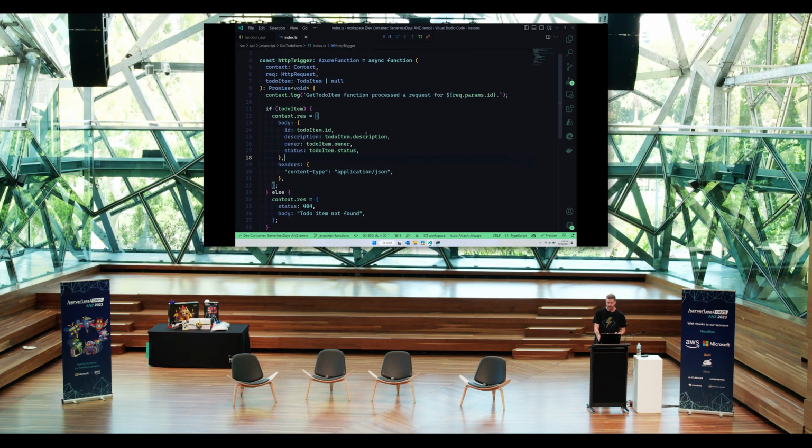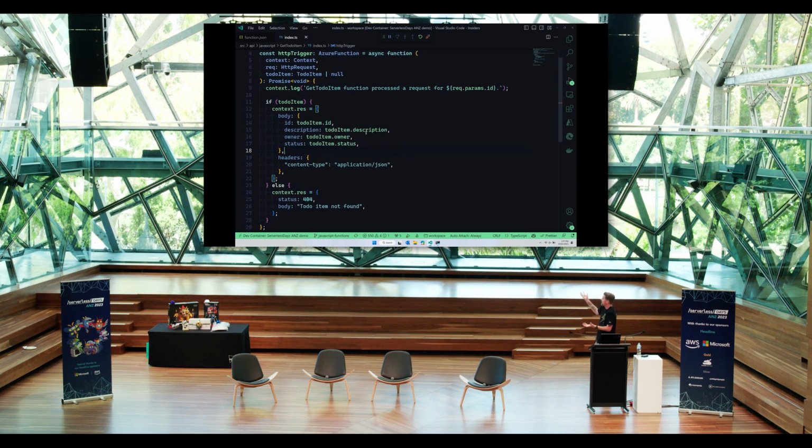When I actually execute my function, it's a basic function. We get that item passed in as the final argument to our JavaScript function here. But how do I know that it was the final argument? How do I know it's called to-do item? Well, I jump back to the other file and it's there, so I can understand the order. And if I add more bindings, then the order could change, and things can get a little bit disconnected because I've got these two files that I'm jumping back and forth between.